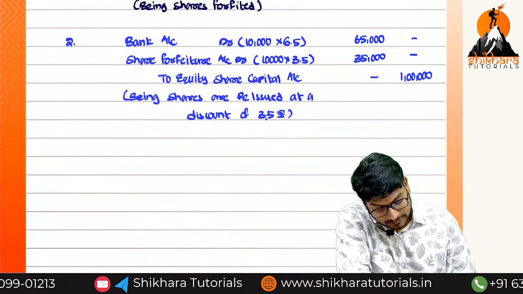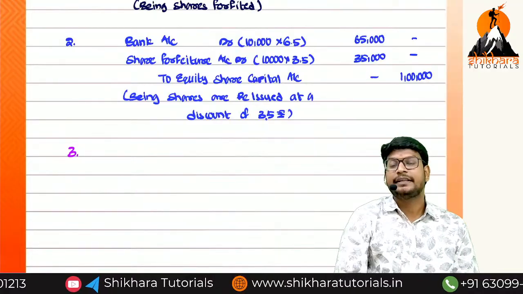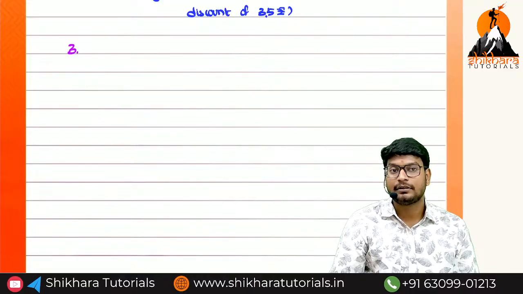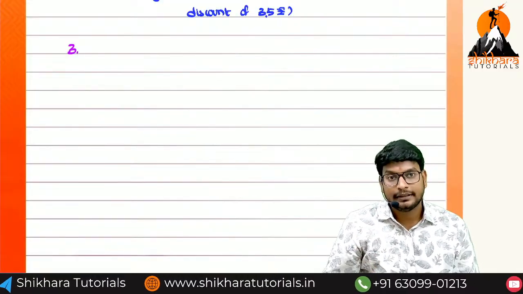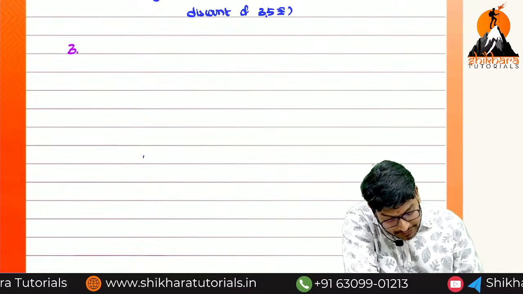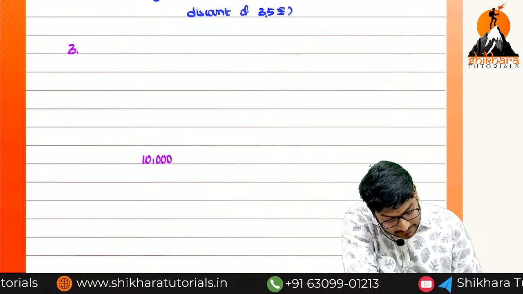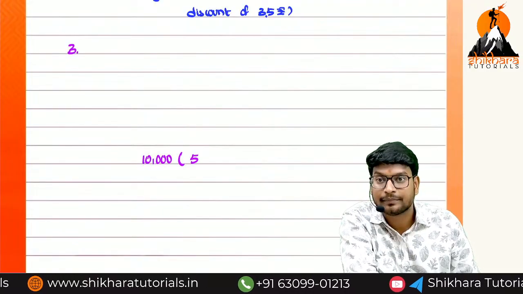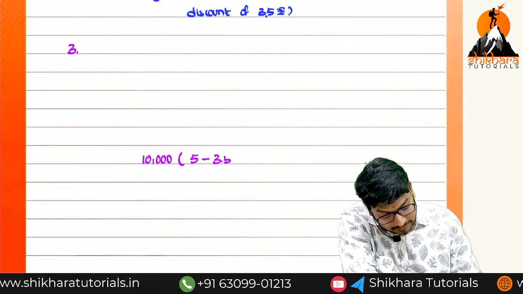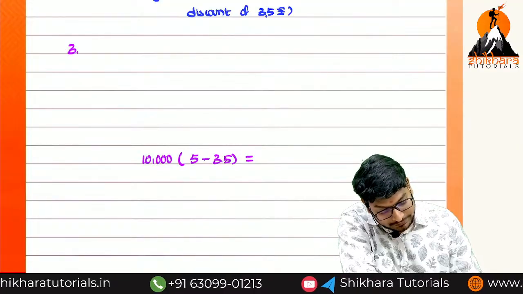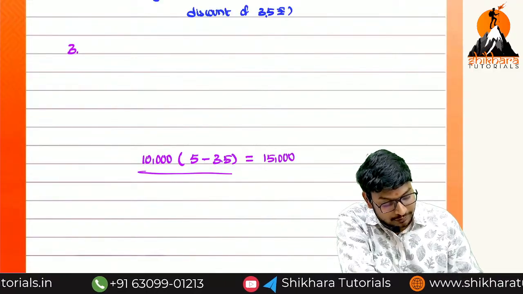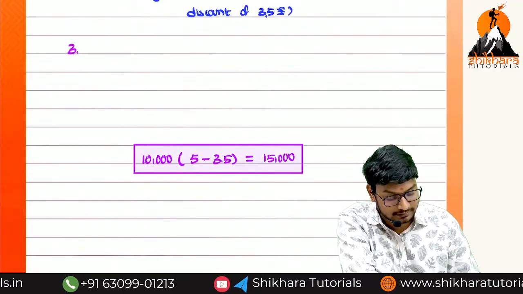So what is the third one? What is the ultimate gain we are getting? So what is the formula we have recorded? Can you say the formula? Reissued shares into received minus discount. How many shares are we going to reissue? 10,000 shares into how much amount did we receive at the time of forfeiture? 5 minus what is the discount? 3.5. That is equal to how much? 15,000. We are going to transfer to which account? Capital reserve. What is the entry?